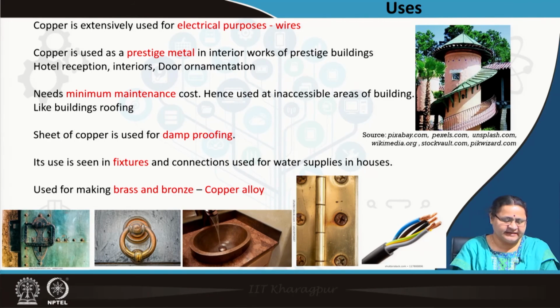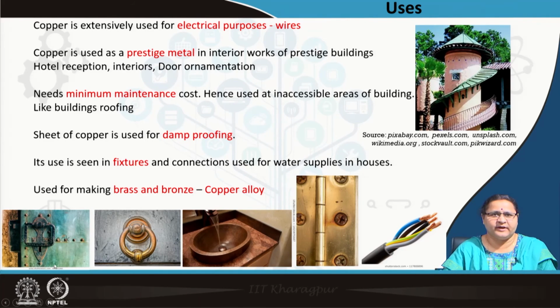The first picture you can see is from a very old chapel where the door has actually become green. It is copper. The door has a copper covering. In this is a brass knob. This is a copper wash basin. These are in very rich, renowned hotels.